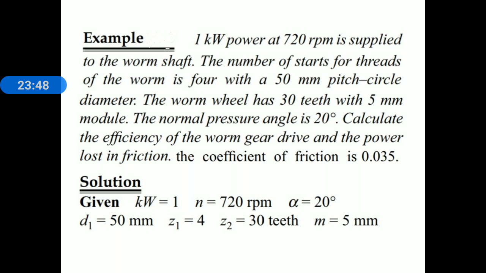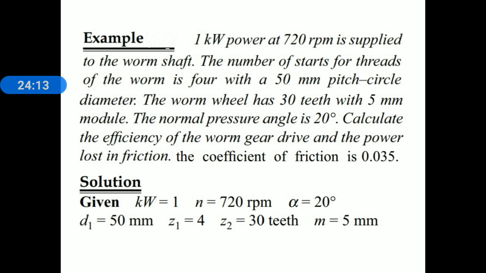The worm wheel has 30 teeth with 5 mm module. The normal pressure angle is 20 degree. Calculate the efficiency of worm gear drive and the power lost in friction. Take coefficient of friction as 0.035. This is the problem statement.